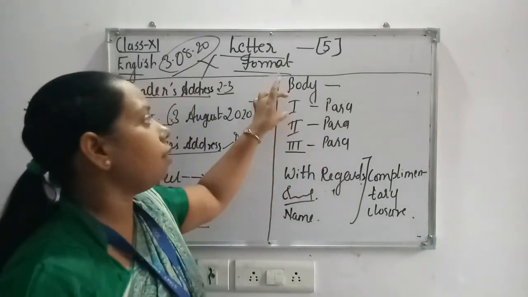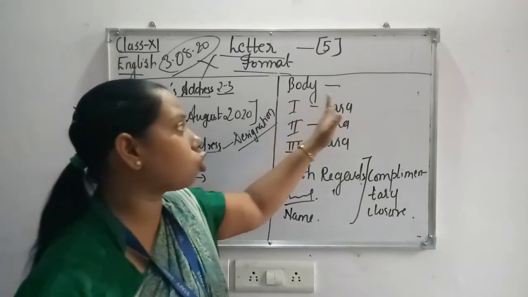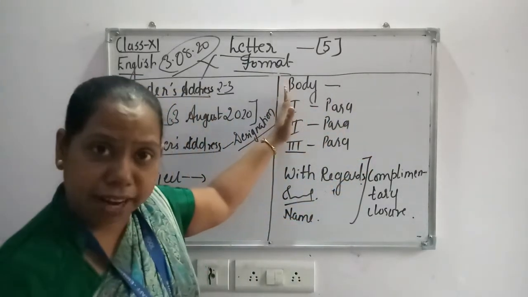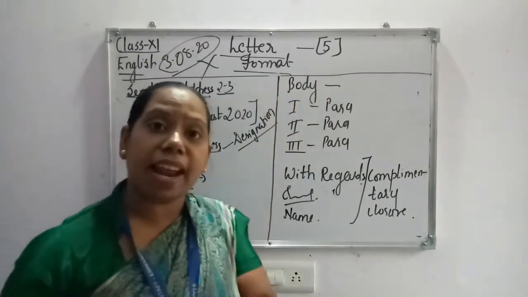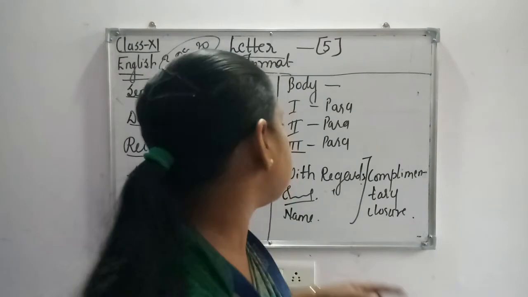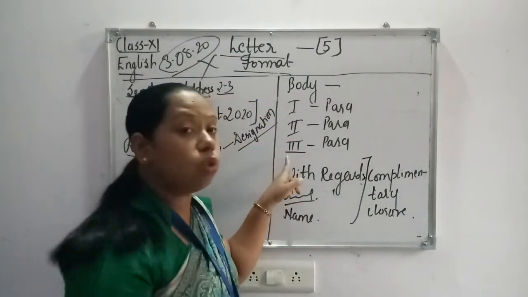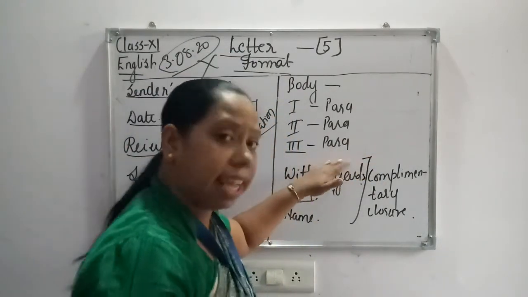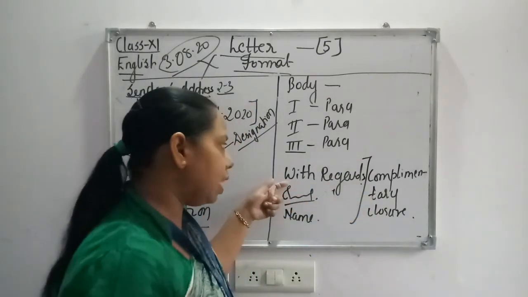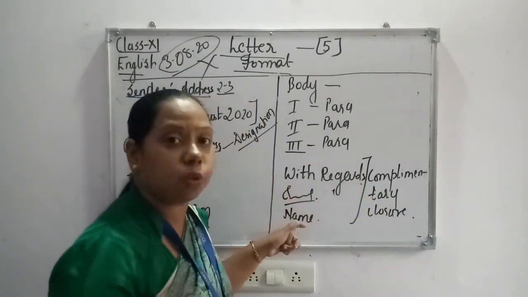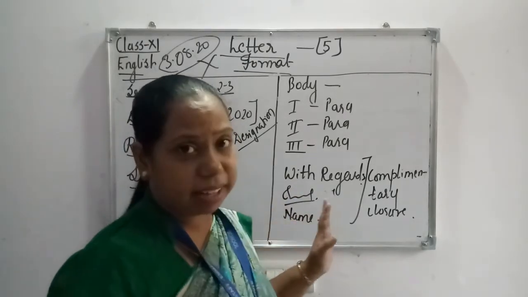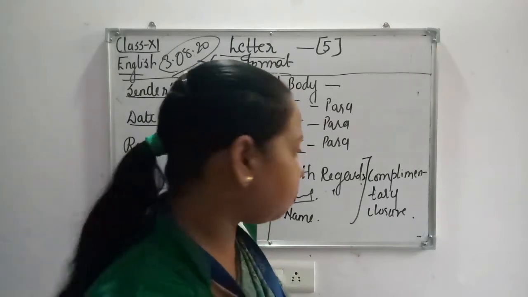The paragraph should not start from the middle of the line. It should be made from the left hand corner. Again, leave one line for distinction between paragraphs. After the last paragraph, leave 1 line, write with regards, leave 1 line, sign, and write the name. Here you need not write anything else.